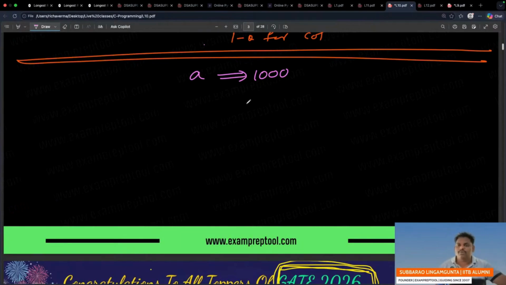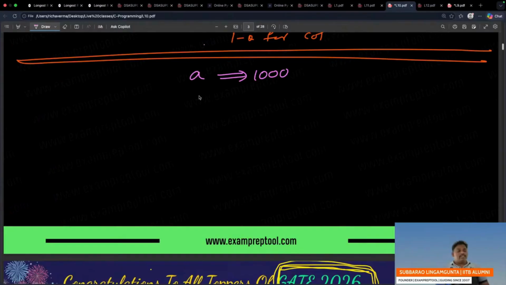Now observe here. Everyone listen. A is equal to 1000. I am expecting an answer from everyone. Is A a 2D array or 1D array? Be careful, everyone. One star is also not applied. Once one star is applied, it will become 1D. As of now, A is 2D. Can I say print A is 1000? Is it 2D or 1D?